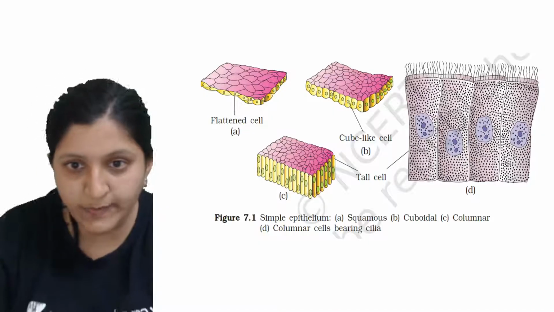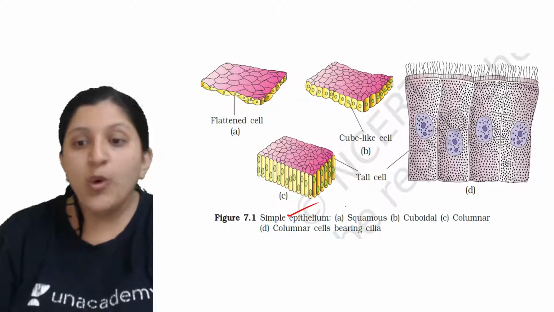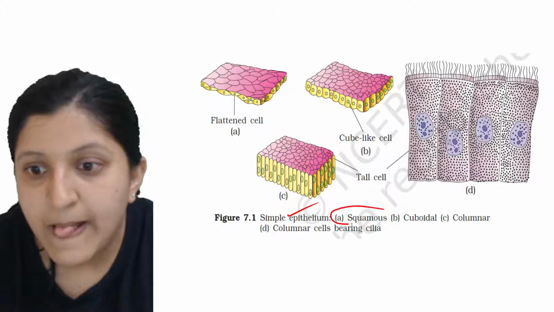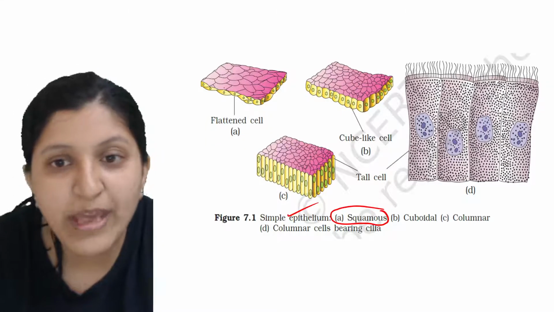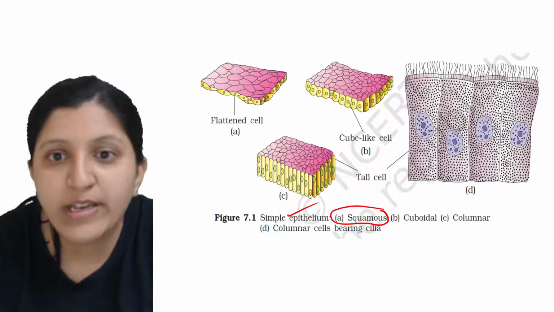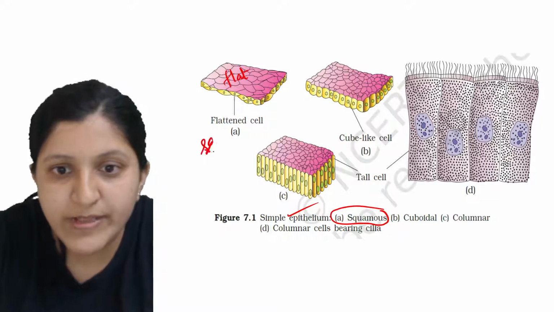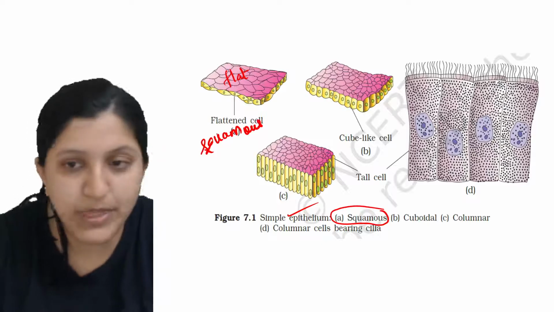So let's see this one now. You can see the simple epithelium, which is actually a squamous. That means you can see flat cells. Now you can make a difference between these structures. This one is a flat cell, so this is a squamous. We will just write it here itself. So this one is a squamous epithelium.